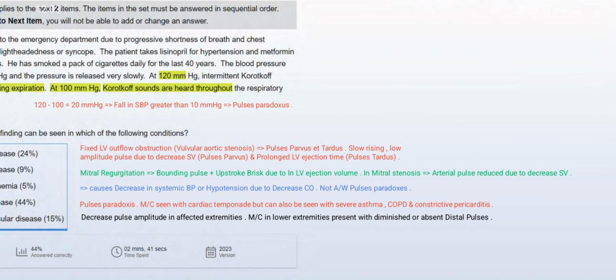In mitral stenosis, the arterial pulse is reduced due to decreased stroke volume, right?